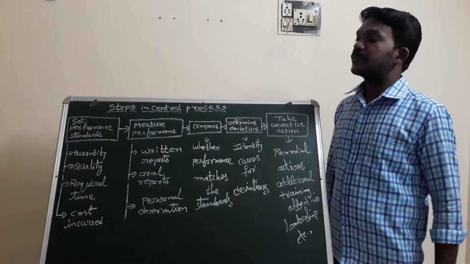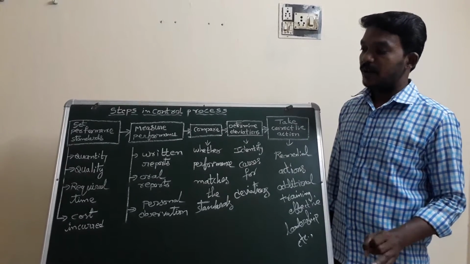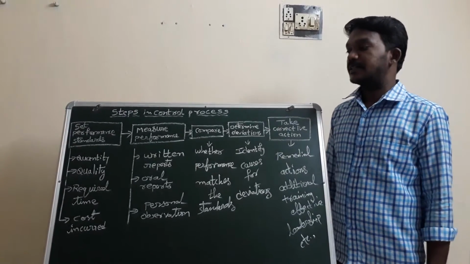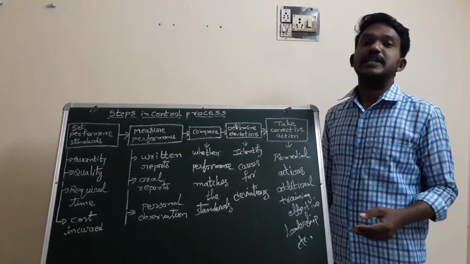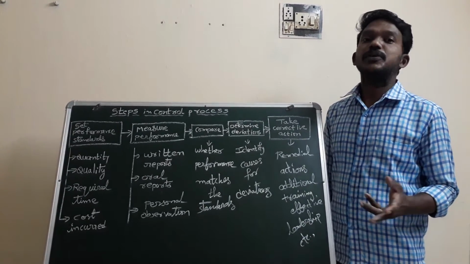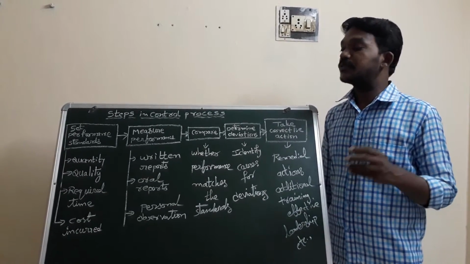So the setting of performance standards is as follows: quantity, quality, required time and cost incurred. The quantity standards we can use in manufacturing industries. There we can produce the goods, so there we can specify how much quantity has to be produced for a product.